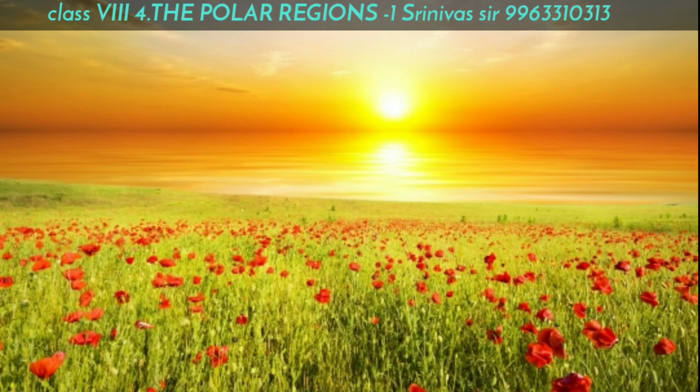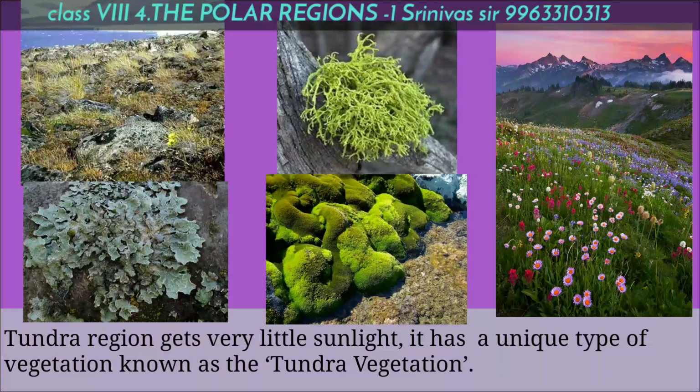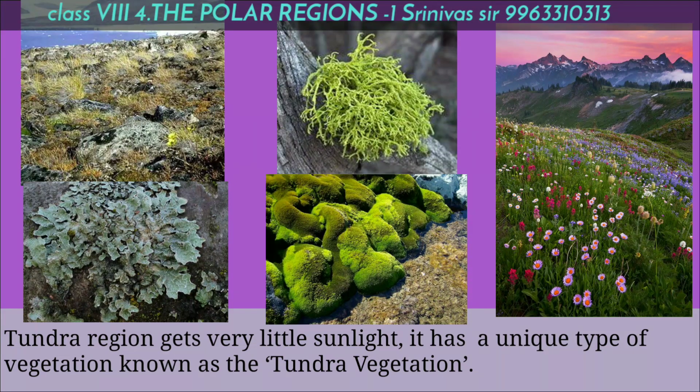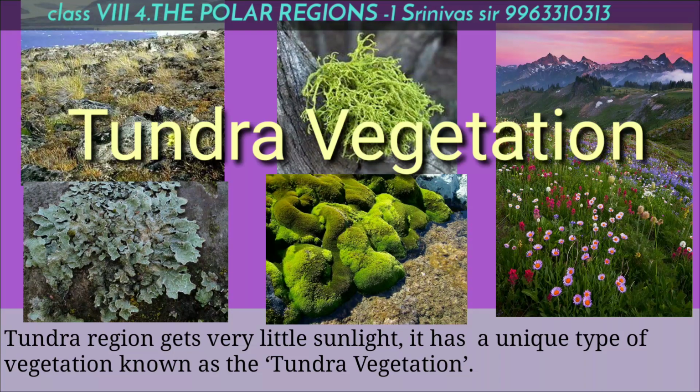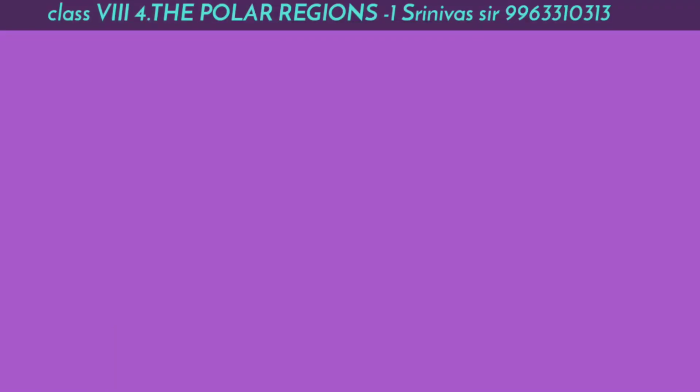The Tundra region gets very little sunlight. It has a unique type of vegetation known as the Tundra vegetation. During the summer season, small plants will grow in this region. This type of vegetation is called Tundra vegetation.